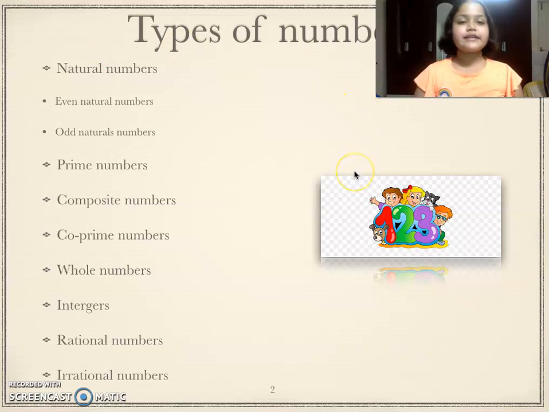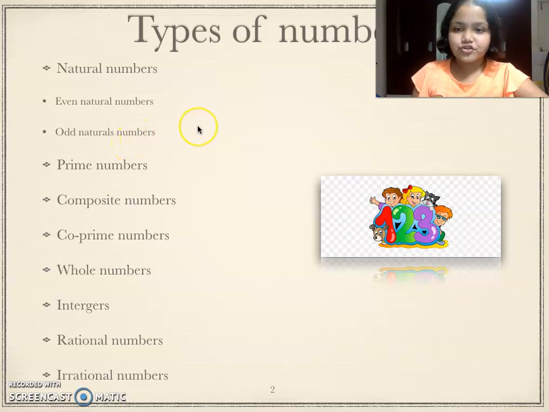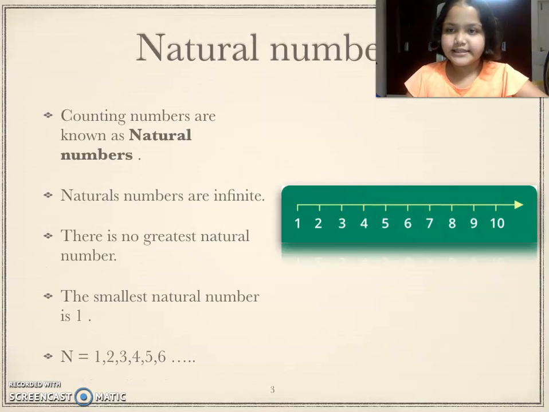Now what are the types of numbers? The types of numbers are natural numbers, even natural numbers, odd natural numbers, prime numbers, composite numbers, co-prime number, whole number, integers, rational and irrational. Now we're going to talk about all these numbers in detail.